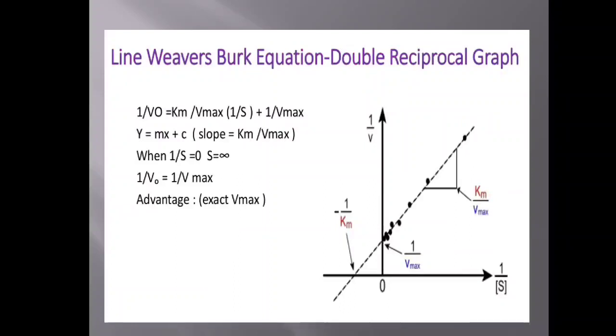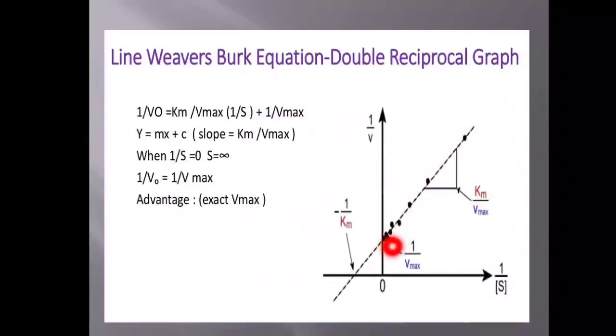Let us understand what this Michaelis Menten constant is, how it can be obtained, and what is the significance of this Michaelis Menten constant. The Michaelis Menten constant can also be obtained by the Lineweaver-Burk plot method, or Lineweaver-Burk equation, or double reciprocal graph. You can observe in this graph that on the y-axis, the reciprocal of the velocity is plotted. On the x-axis, the reciprocal of the substrate concentration is plotted. The graph will be like this.